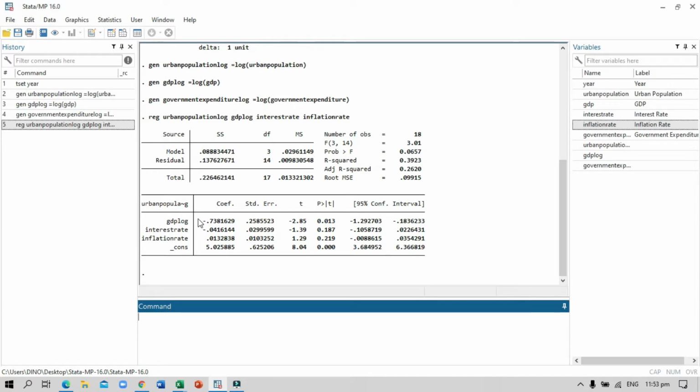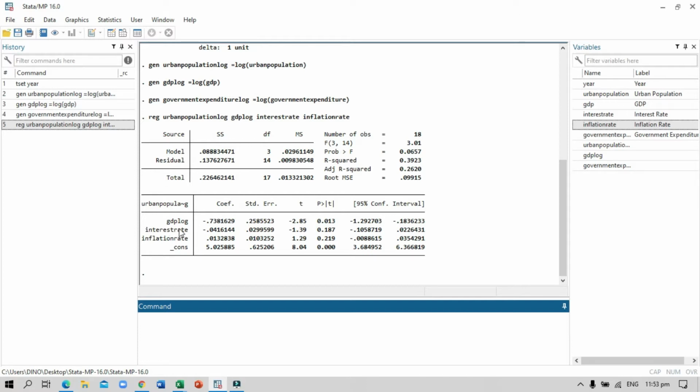GDP log is a negative and statistically significant determinant of urban population in Vietnam at 5% significance level. In other words, a 5% decrease in GDP log leads to a negative 0.7 in urban population in Vietnam in the years 2000 to 2017, ceteris paribus.